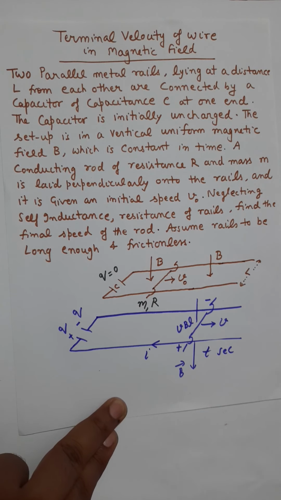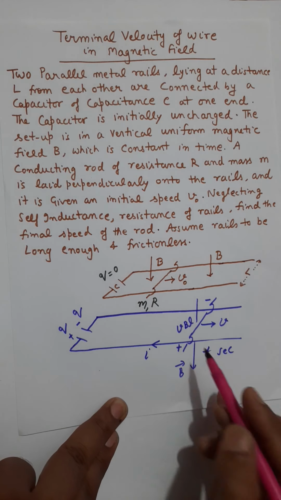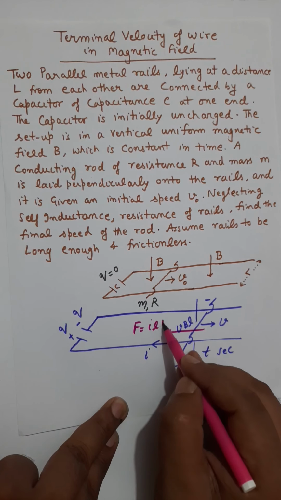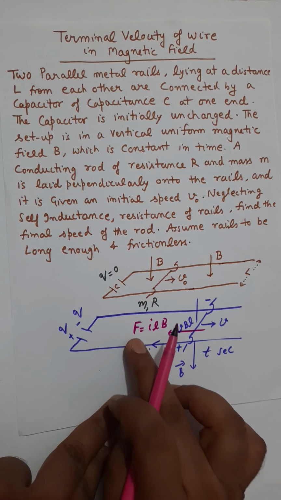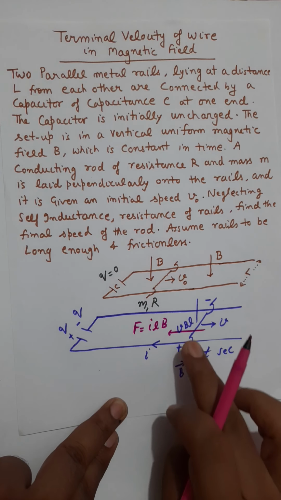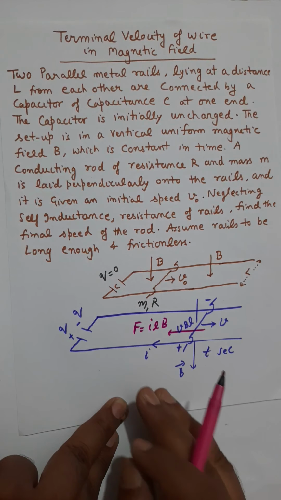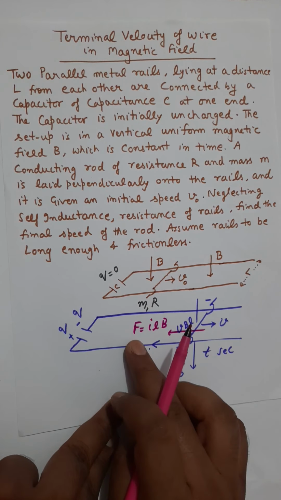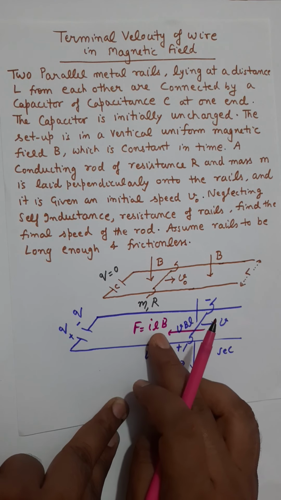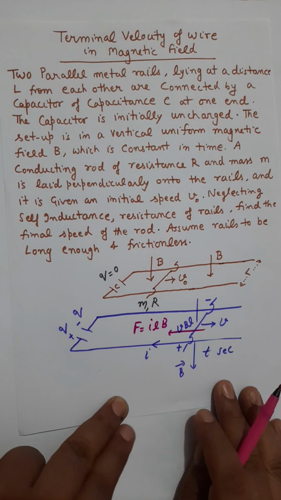As per Lenz law, this slider will be opposed by a force to the left side, and that force will be ILB, which is the consequence of the generalized formula F vector is I L cross B. Again I repeat, F equals ILB is not a general formula. The general formula is force equals I and cross product of L and B. But in this example, you can use F equals ILB.